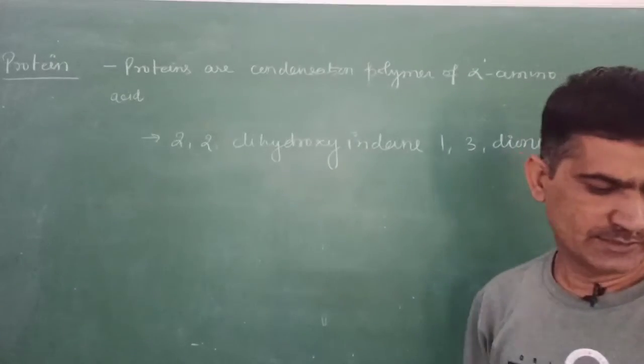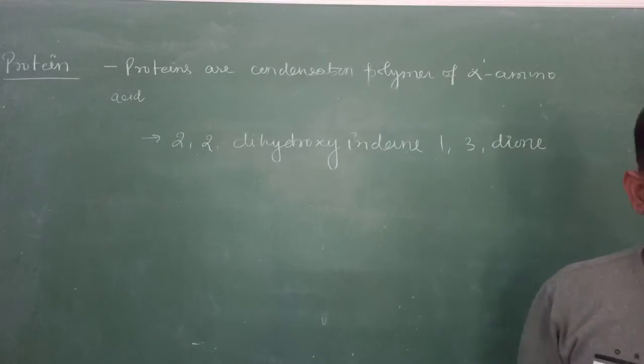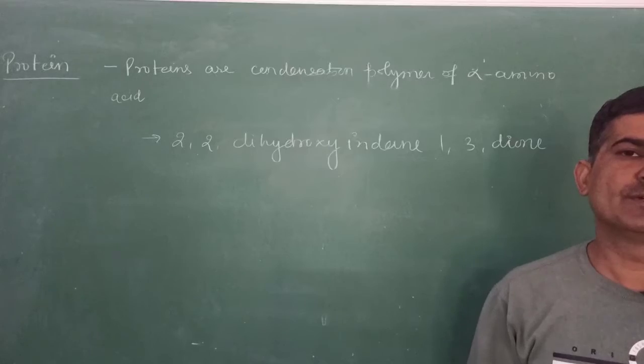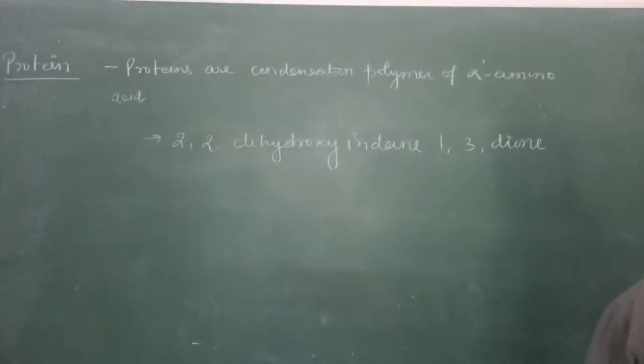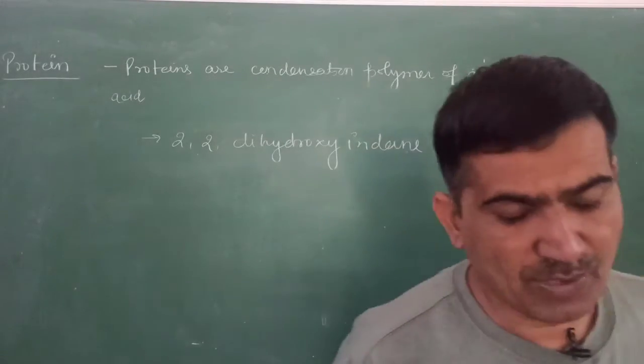This is the chemical substance that is used for the test of the protein, and it gives a purple color with the protein.